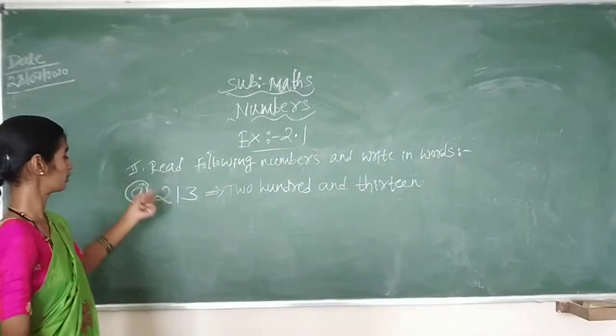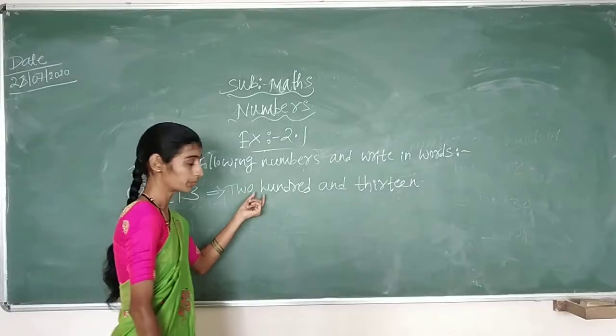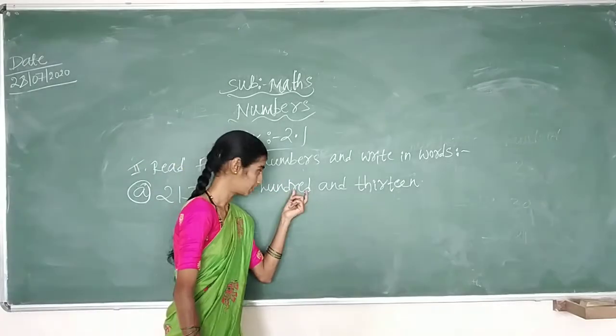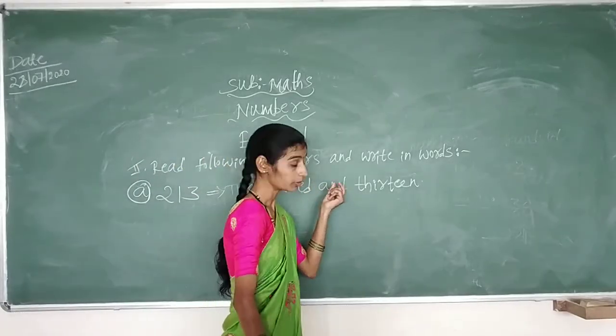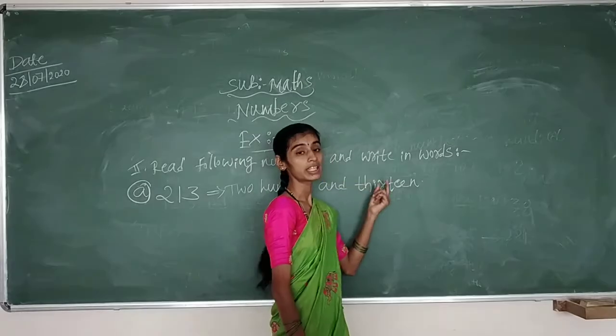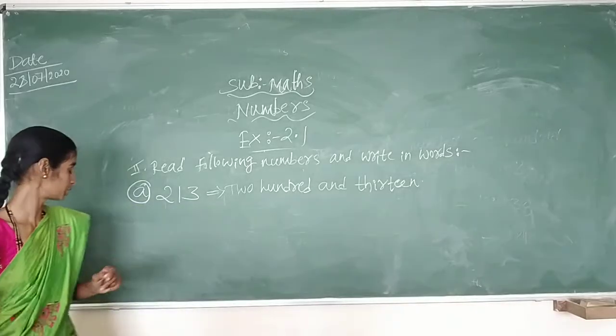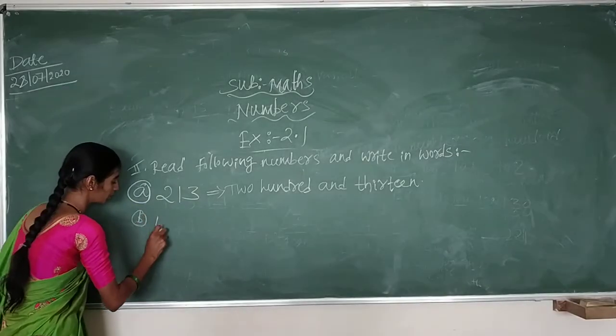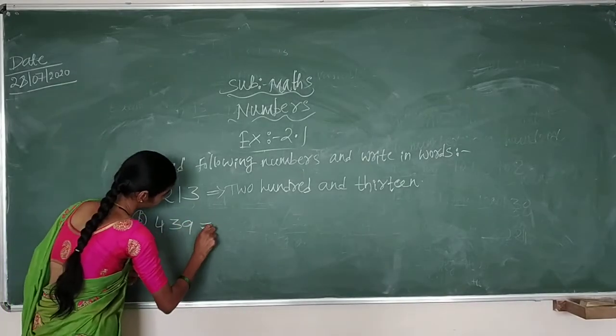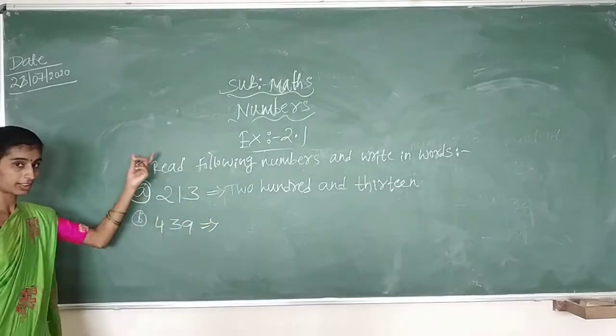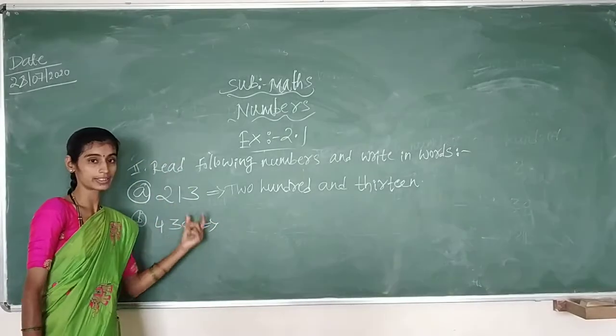So what is the first number? It is TWO 2, HUNDRED 100, AND, THIRTY 30. So second question, B question. It is 439. So start writing, try yourself.